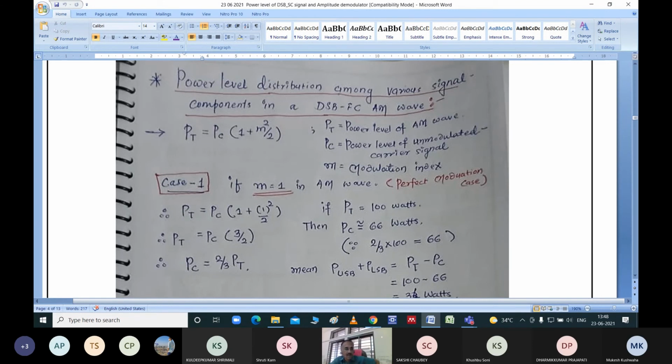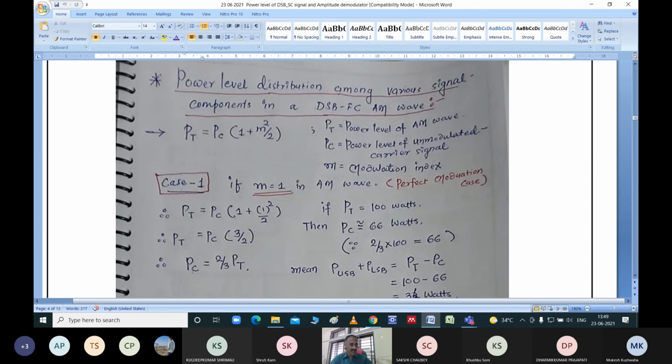So now you put the value of m equal to 1 in this equation. If m is equal to 1, this is the case of perfect modulation, another name for the same thing. Now put m equal to 1 in this equation. How much will it become? PT is equal to PC times 1 plus 1 half. What is the square value of 1? It is 1, and 1 by 2 is half. 1 plus half is equal to 3 by 2.